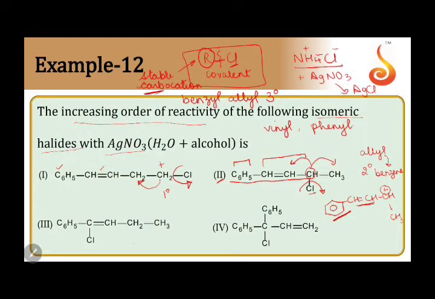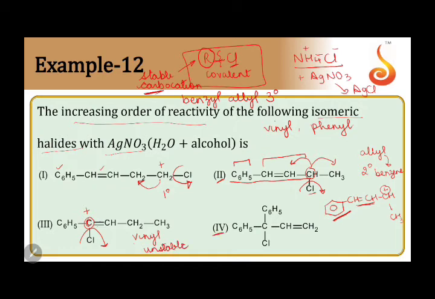Coming to the third option, this is my carbon with chlorine. If this is gone, a plus charge is formed here. This is vinyl. There is a double bond directly present on the carbon, making it unstable.